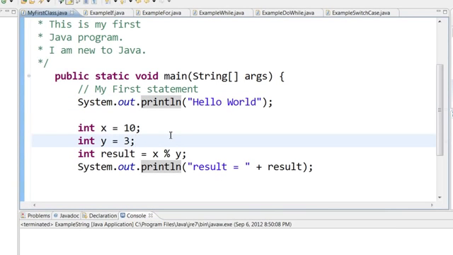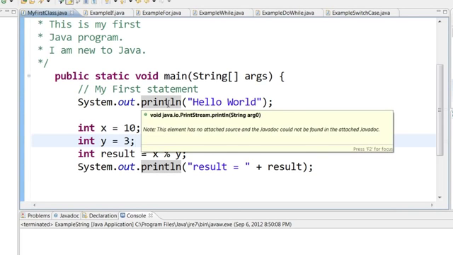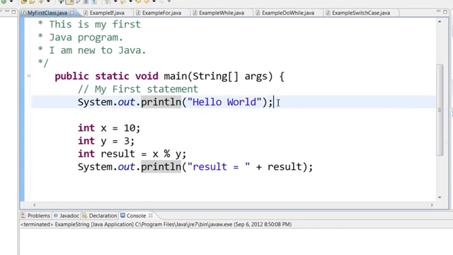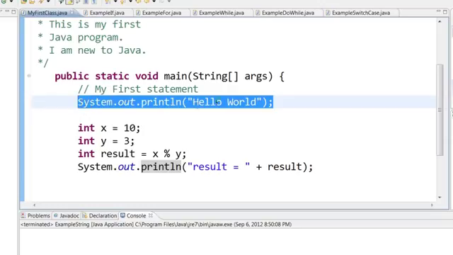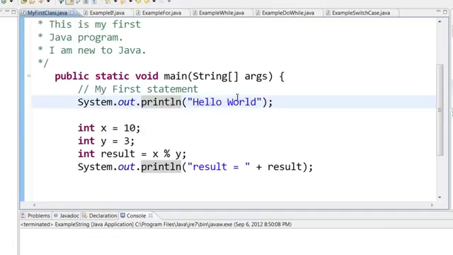Let us do a quick review of all the concepts we have learned till now. Our very first example, we learned how to do a print statement. To print something to the console, you use System.out.println, and then you can put anything within double quotes and it will print it to the console. Same way we learned how to declare numbers like integer x equal to 10, and then we learned how to add numbers or multiply or the mod.